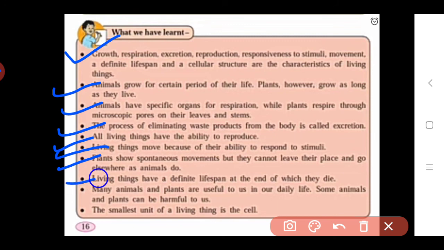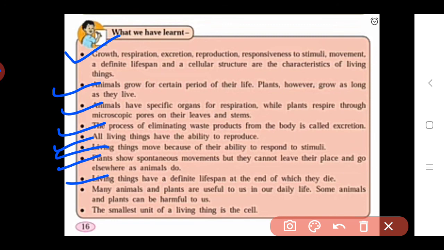The next point is that living things have a definite lifespan at the end of which they die, means all living things have a certain life period, that is, from birth to death. This time is called lifespan, okay.